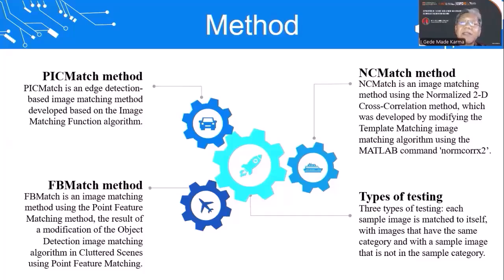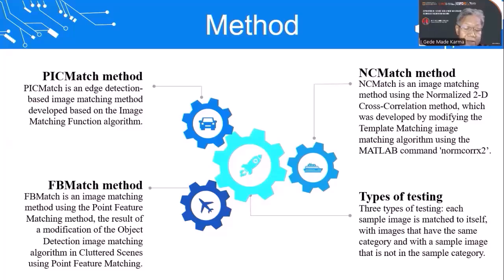NC match is an image matching method using the normalized 2D cross-correlation method, which was developed by modifying the template matching image matching algorithm using the MATLAB command normxcorr2. FB match is an image matching method using the point feature matching method, the result of a modification of the object detection image matching algorithm in cluster scan using point feature matching.